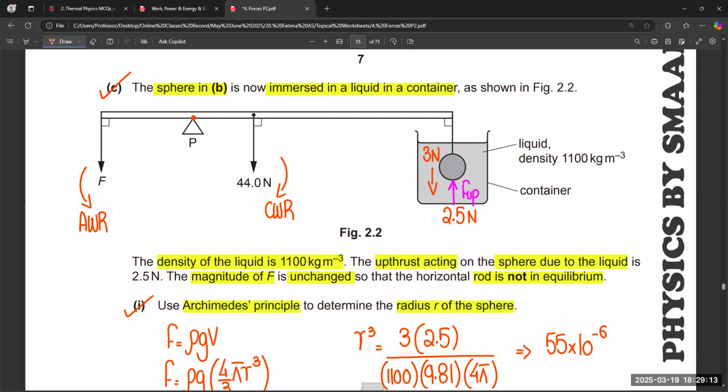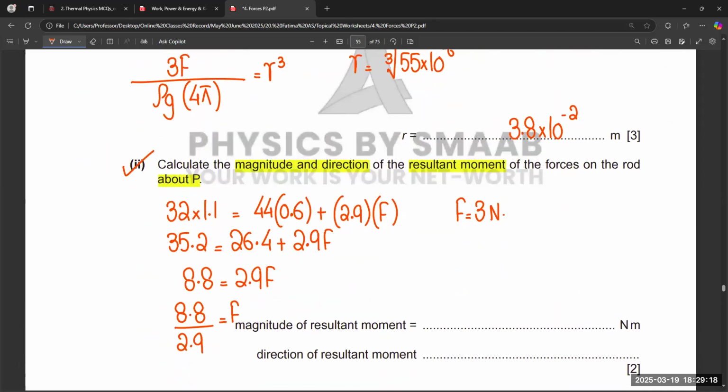So if we consider upthrust only and the total distance, that will give you the resultant moment only. This calculation is just for your reference, to show how we find the value of the force acting in the downward direction. And for the final answer, if we only consider the upthrust, 2.5 multiplied by 2.9 is 7.25. So this is the resultant moment acting on the sphere.